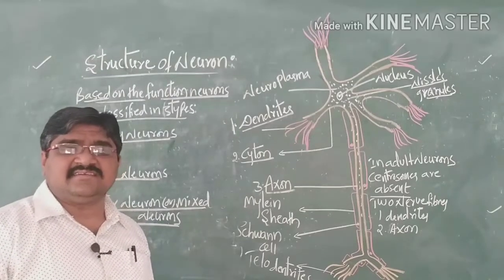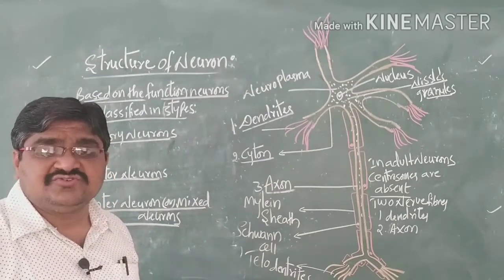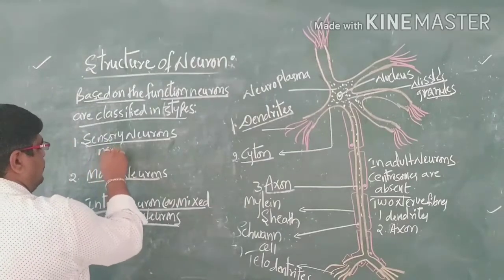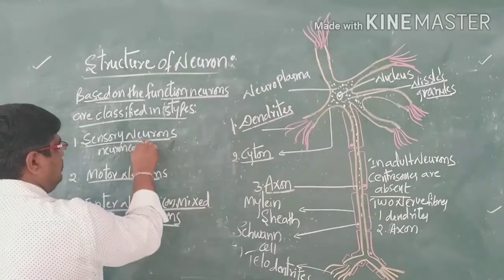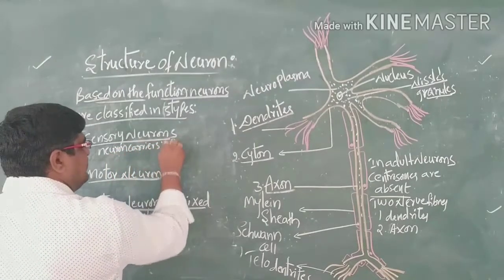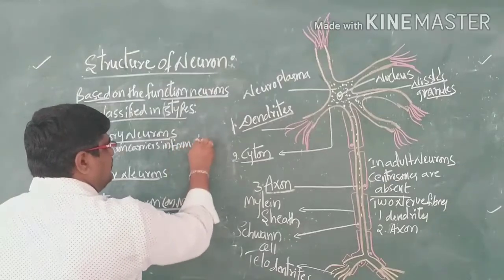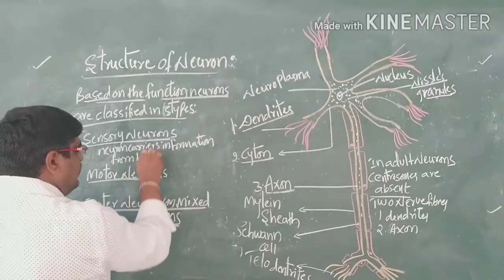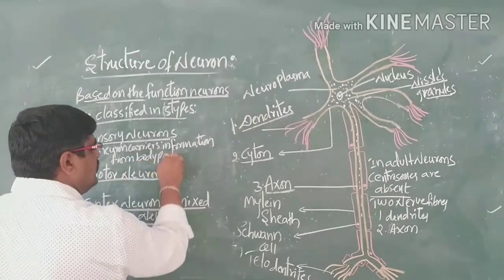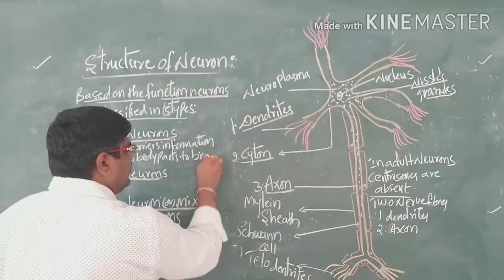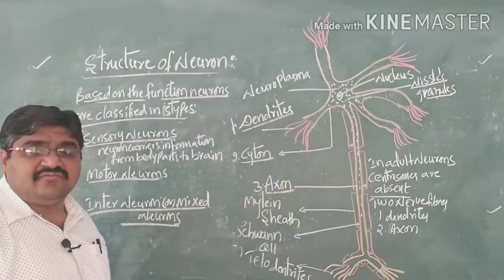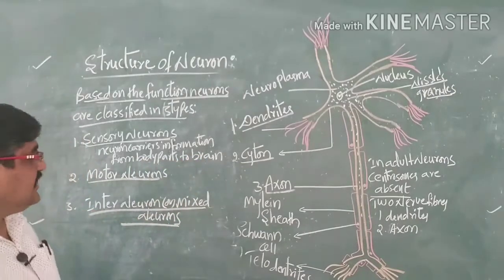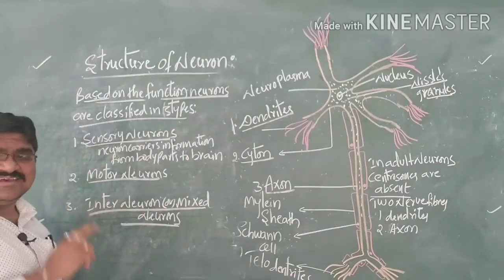So what are sensory neurons? These are the neurons which carry information from body parts to the brain. The neurons which carry information from body parts to the brain are called sensory neurons.